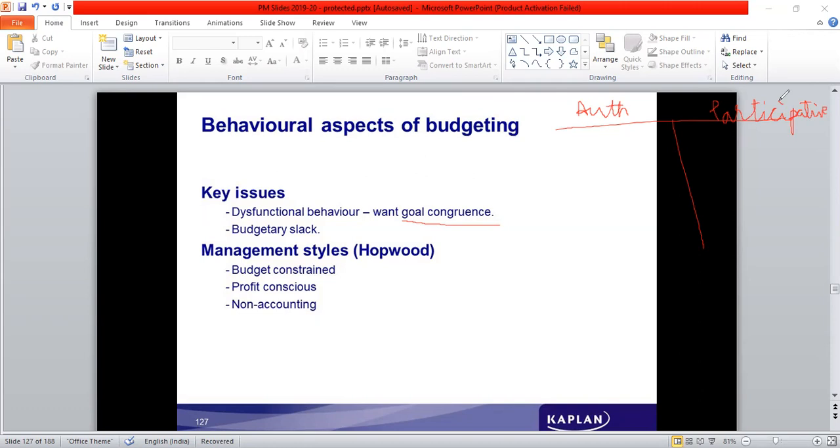In this participative style of budget, there is one major disadvantage which is called budgetary slack. What is slack? We have seen the purposes of budget: the actual performance is taken and compared with the planned performance, the budget. So one aspect is that their performance would be evaluated at some point or the other. The actual performance is compared with the budget, and then performance is evaluated. That is one known fact. If the performance is evaluated,